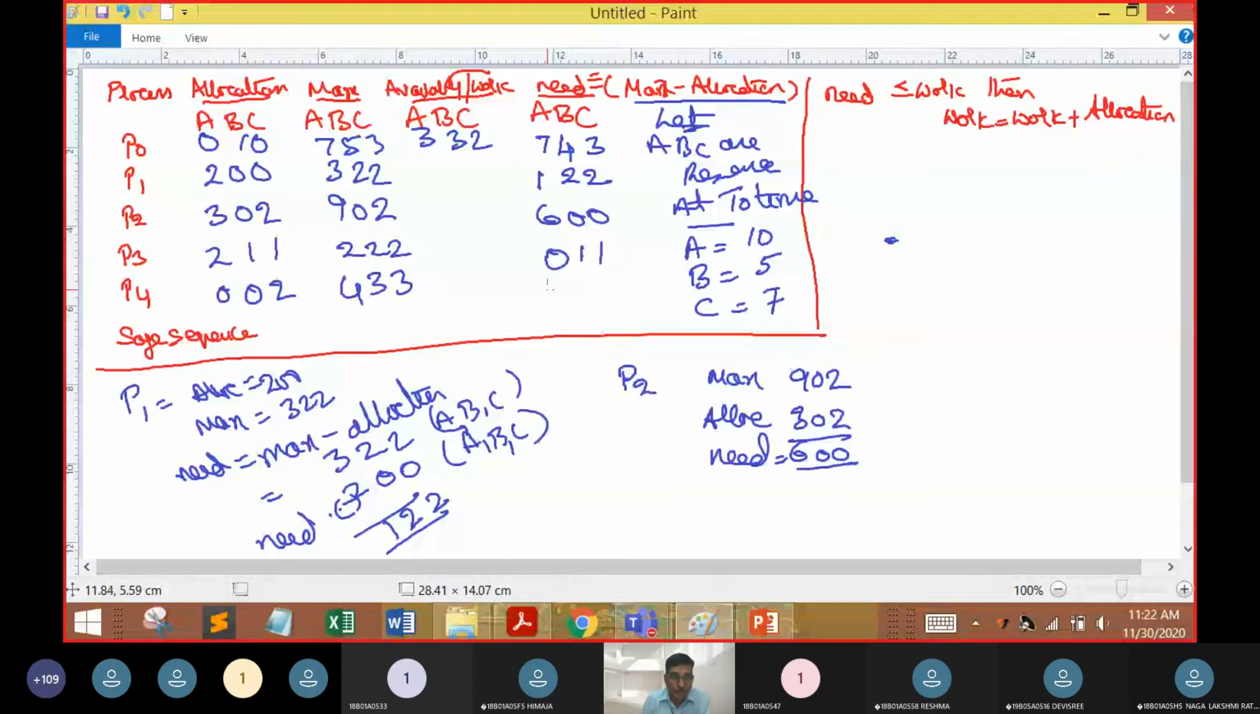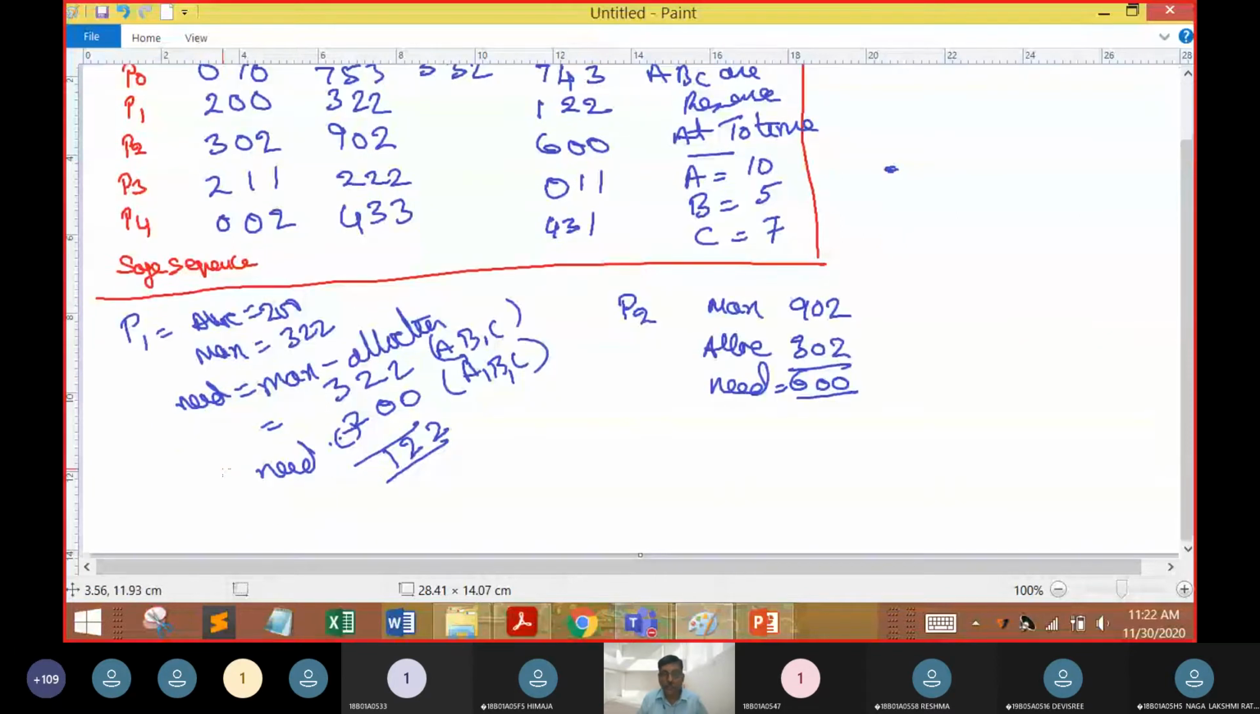P4, what is the value? 002. And what is the maximum value? 433. So what is the value you are going to expect? It is 4, 3 and 1. That is regarding the first stage of what we are going to assume.